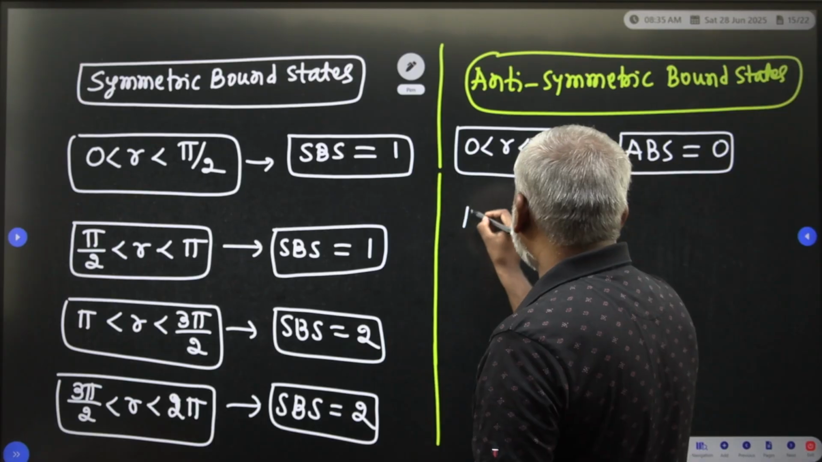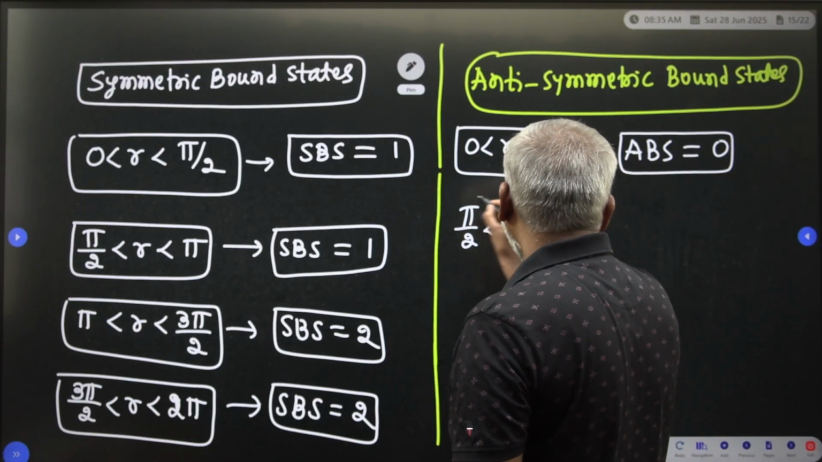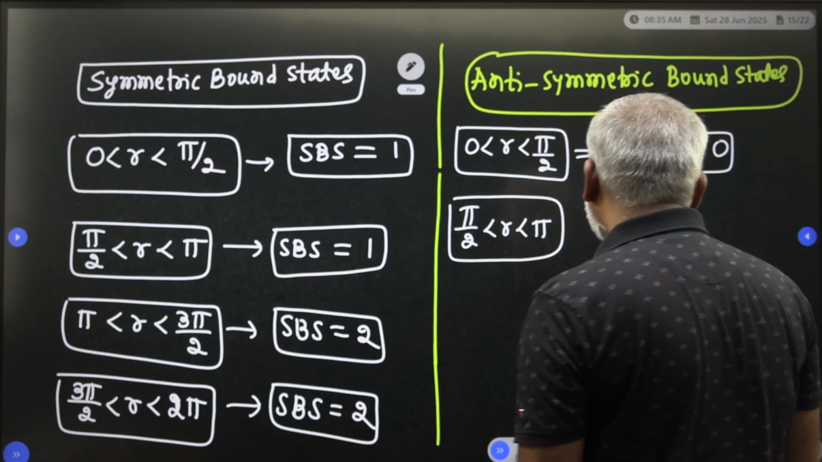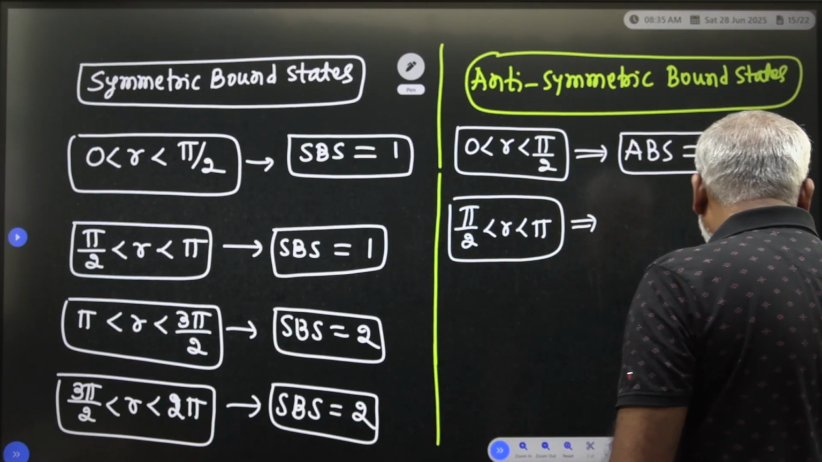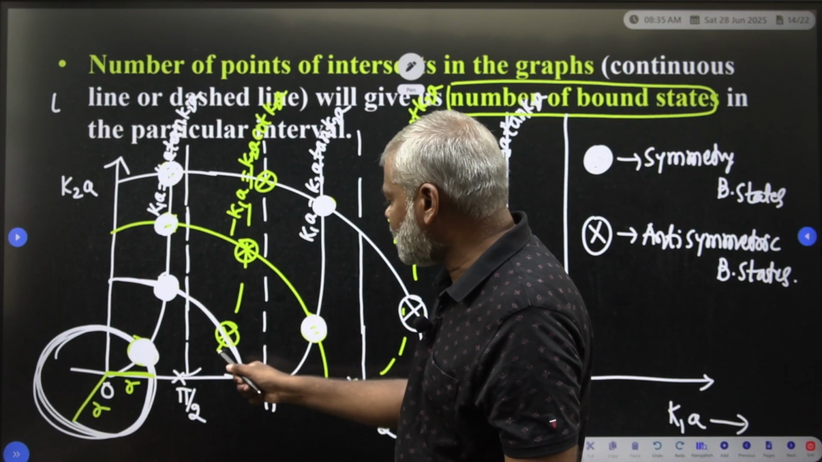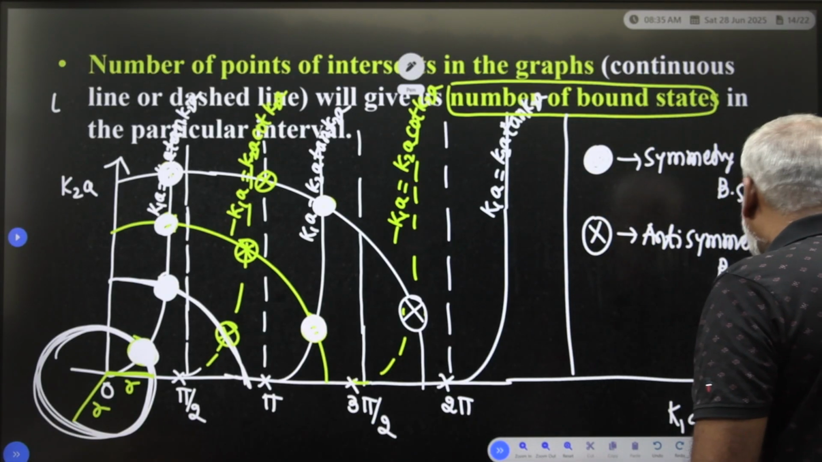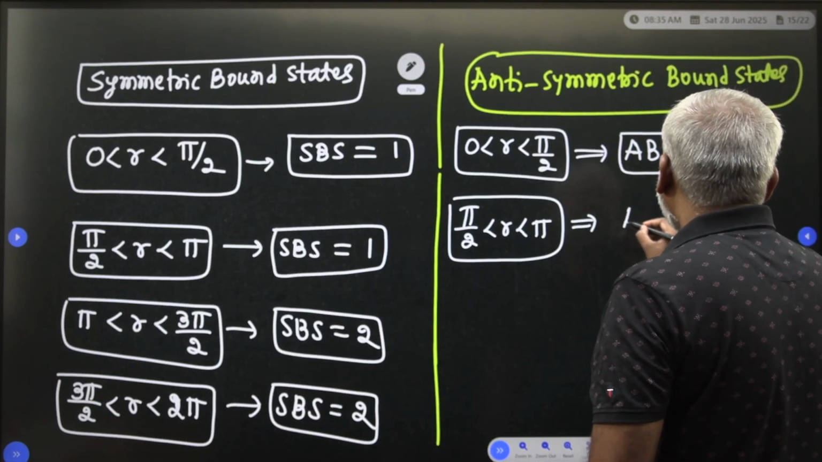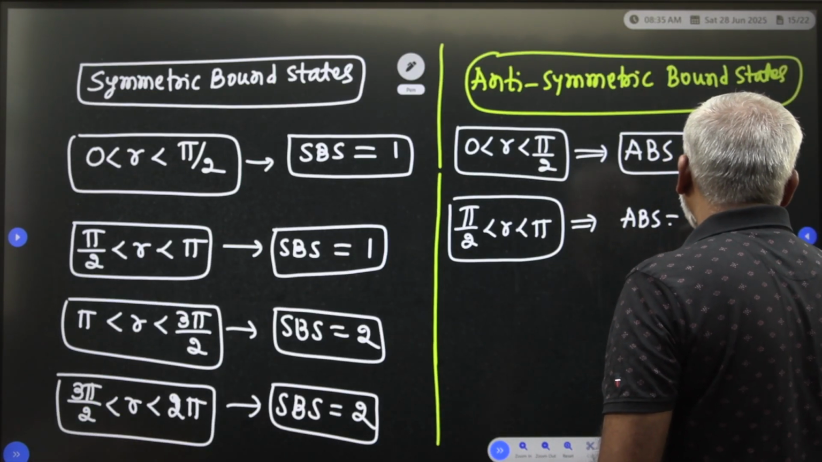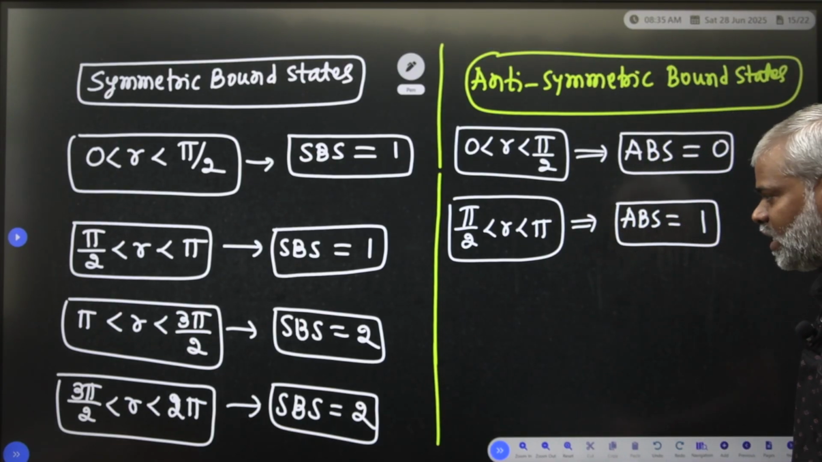Similarly, you have to observe 5 by 2 is less than r is less than 5. In between 5 by 2 and 5, how many anti-symmetric bound states are there? How many anti-symmetric bound states are there? Only one anti-symmetric bound state is there. That one you have to write: anti-symmetric bound states is equal to 1.